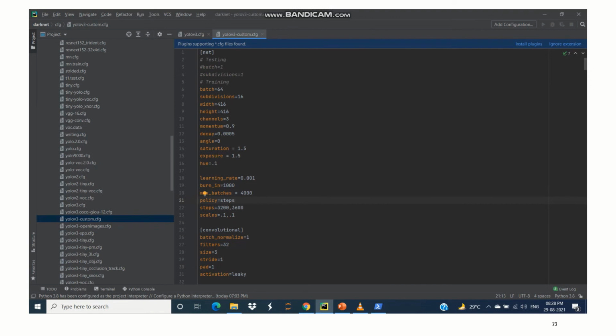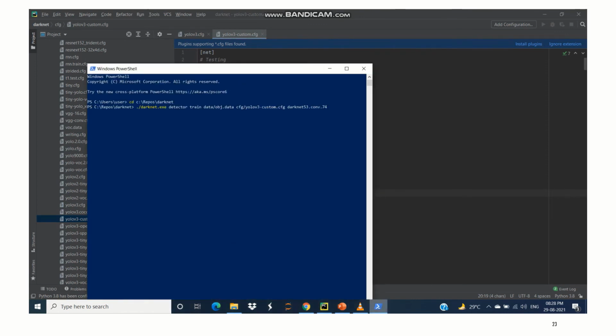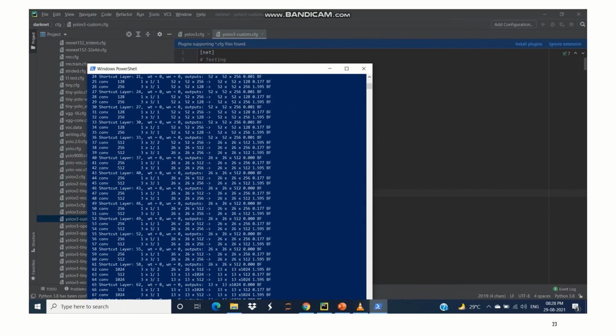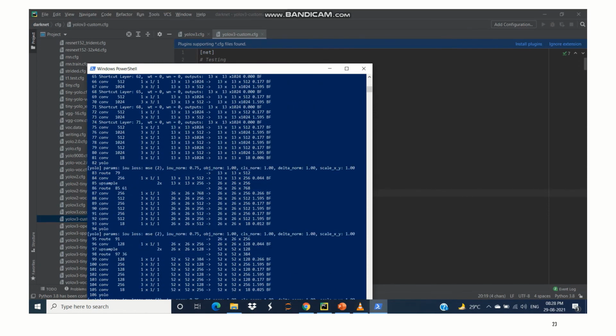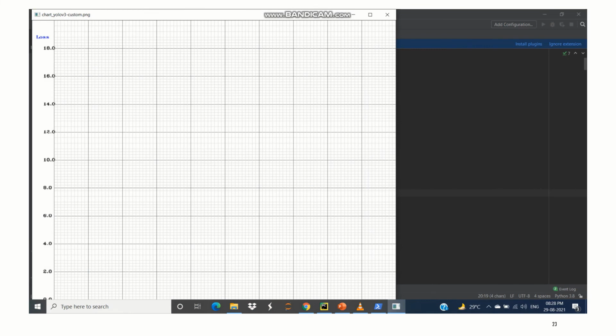So after changing all the necessary parameters, we save a copy as yolov3-custom. This is what we will use. After that, we run it using Windows PowerShell. The process takes several hours to complete. This generates a graph. At the end of the training, we will get this graph, in a similar way to the one in the presentation.